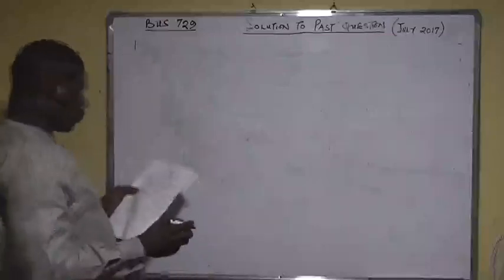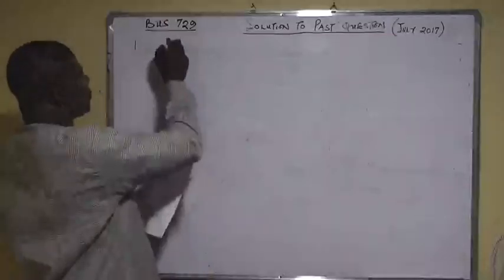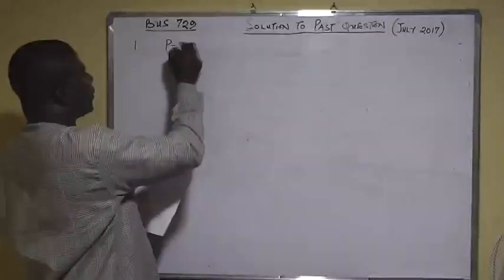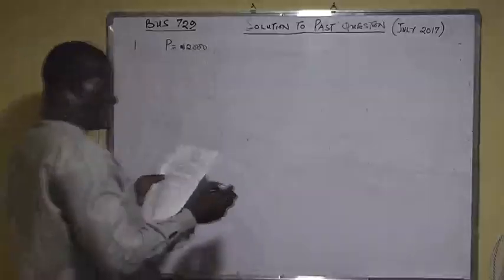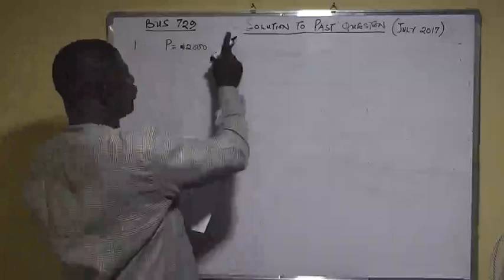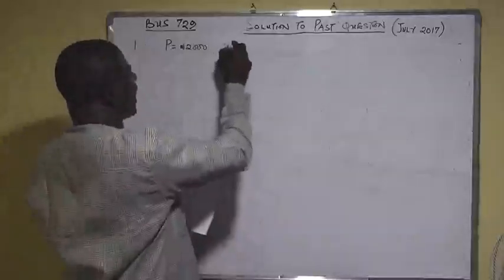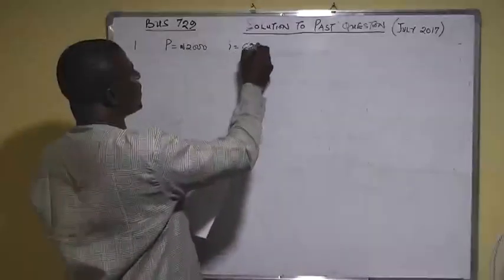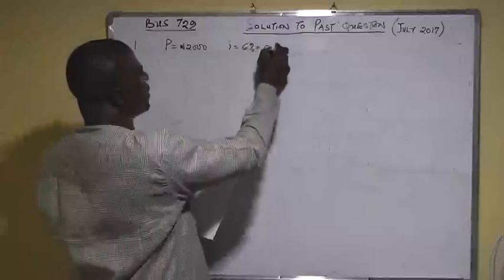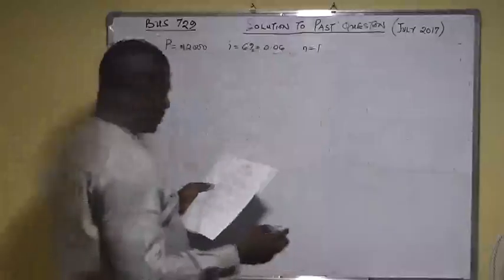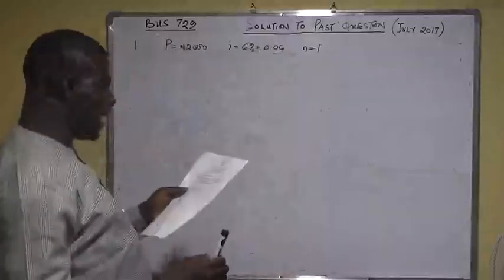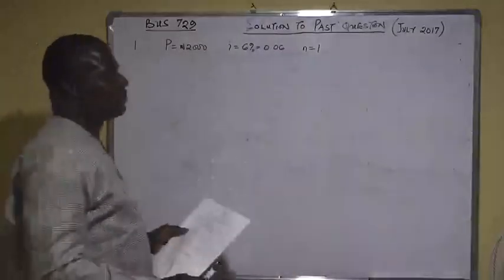Suppose you invest 2,000, so that means our principal is 2,000 naira, and interest rate is 6%. So your interest rate I is 6%, which is the same thing as 0.06, and your number of years is 1, because they say find your balance at the end of year 1.